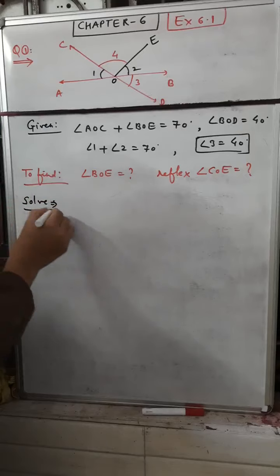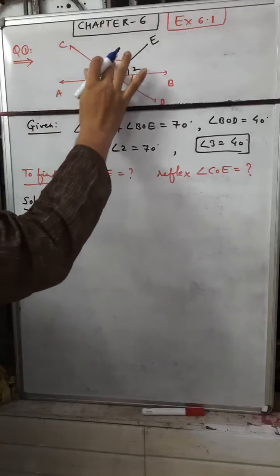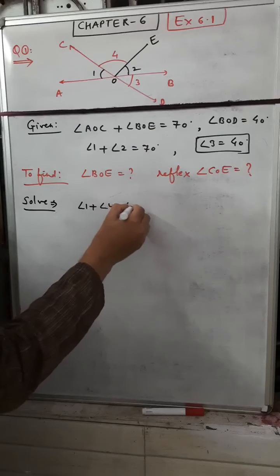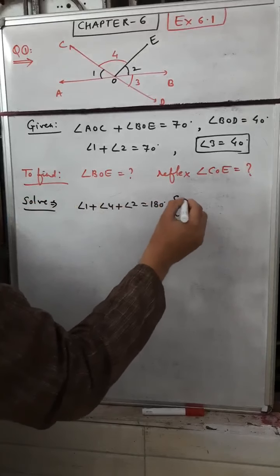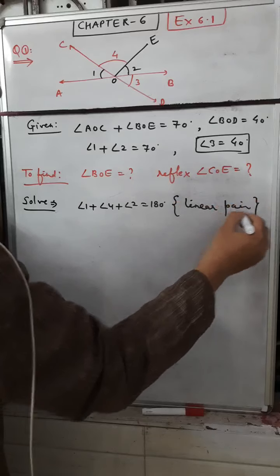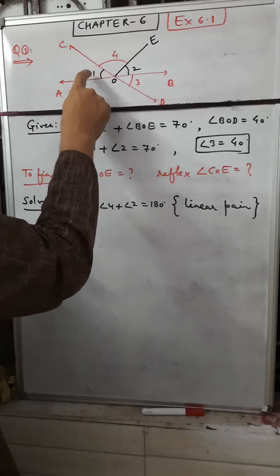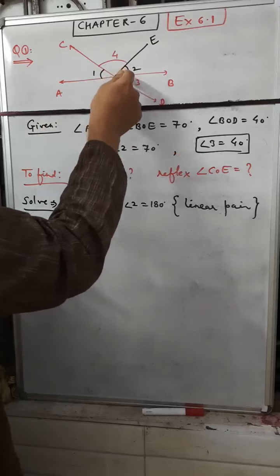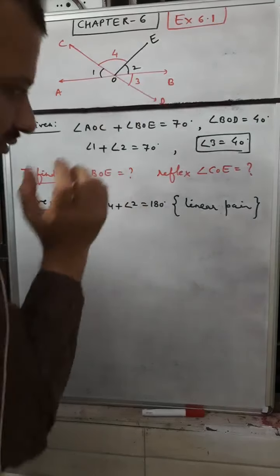So we are looking at the diagram, angle 3, 2, 4. First, we can calculate angle 4. Angle 1 plus angle 4 plus angle 2 is equal to 180 degrees. What is the reason behind it? Because we can write linear pair of angles. How can we say linear pair? The three angles 1, 4 and 2 are formed on the same straight line AOB. So we know that the total angle of a straight line is equal to 180 degrees.